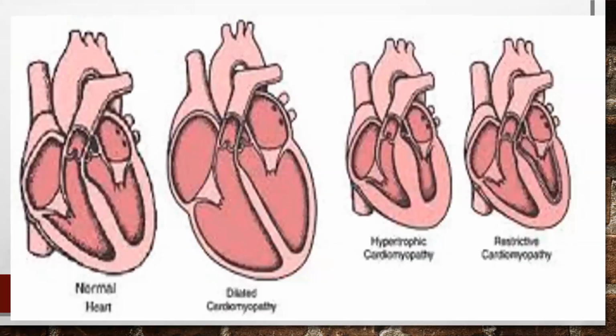This is the cardiomyopathy. This is the normal heart. This is the dilated cardiomyopathy, usually occurs due to ischemia, where the walls become thin and dilated in MI. This is hypertrophic cardiomyopathy, where the walls are thickened and they cannot relax. The ventricular relaxation is affected, so it's not able to receive the blood coming from the atria into the ventricles fully. So due to that, the output is decreased.